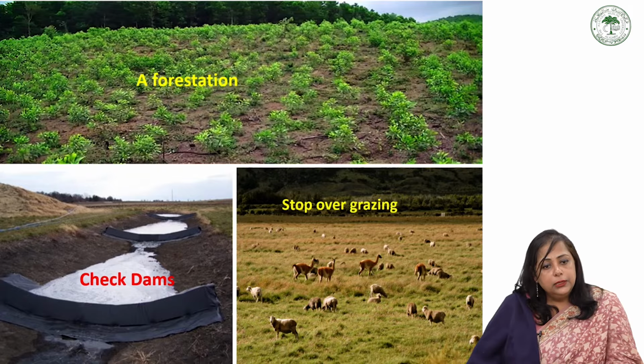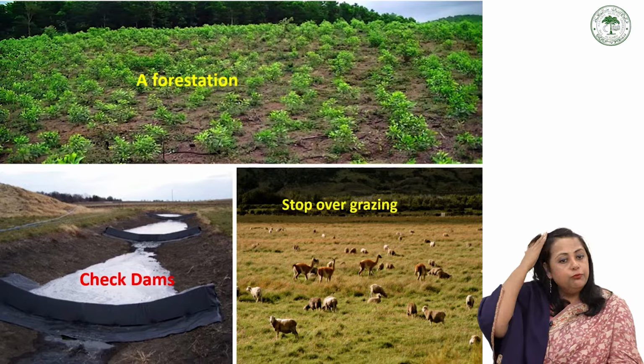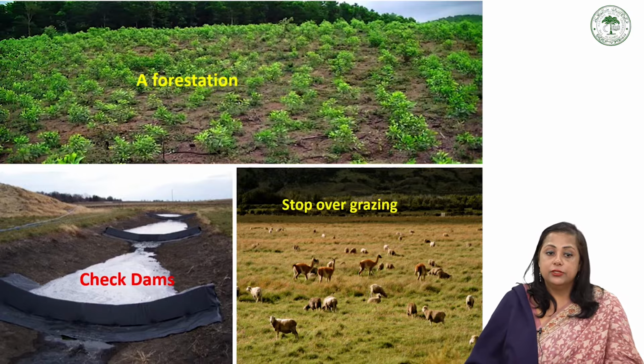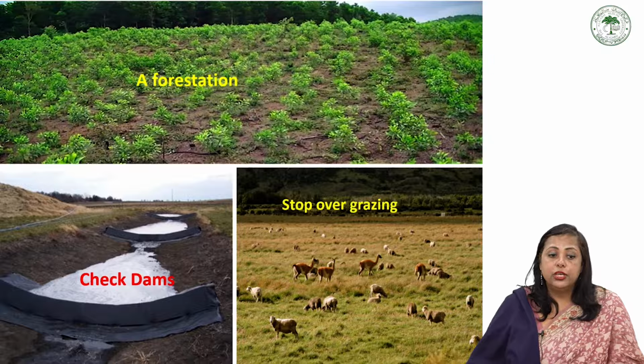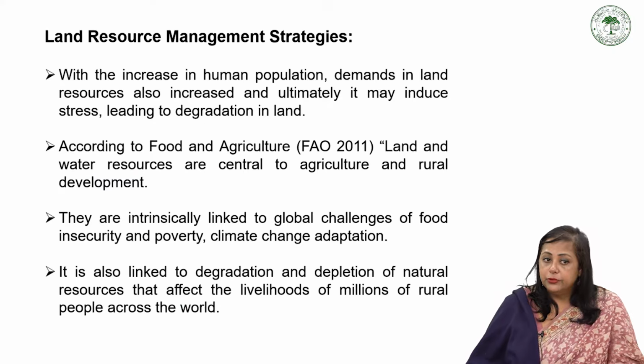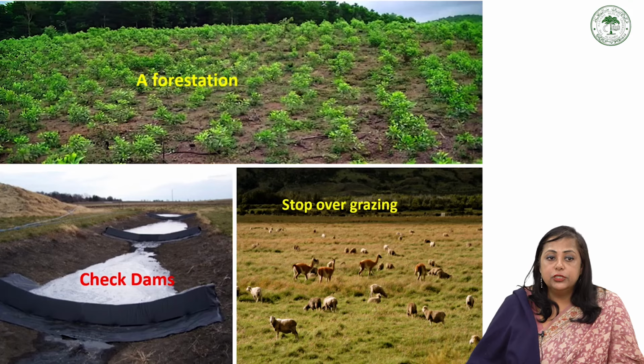So, to control soil erosion, we have some suggestions like afforestation, stopping overgrazing, and check dams. These are the main efforts we can make.